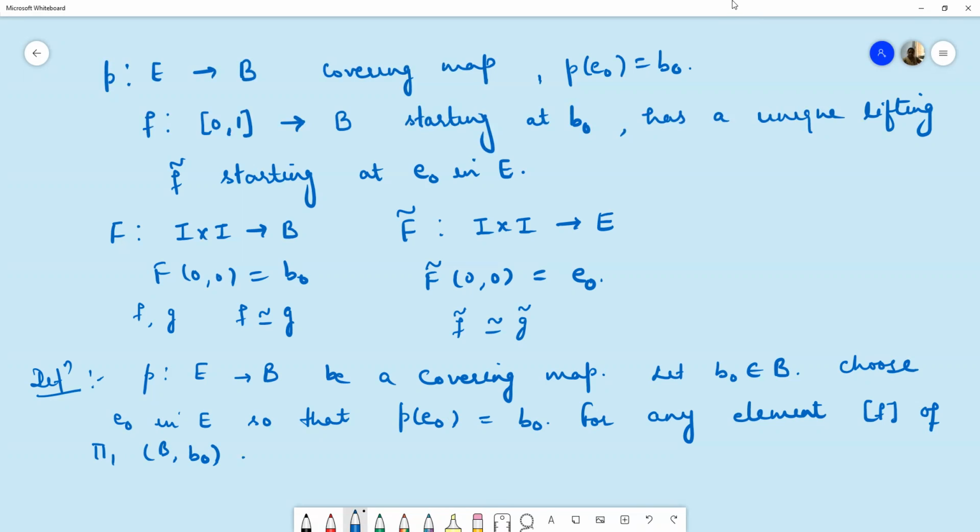So we can assume the unique lifting of this path in space E which begins at E naught. So let F curl be the lifting of F in space E beginning at point E naught.